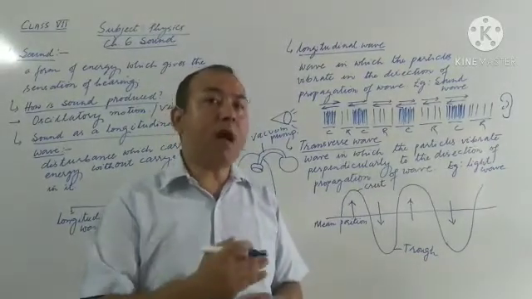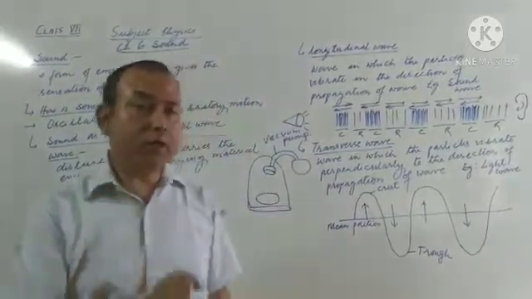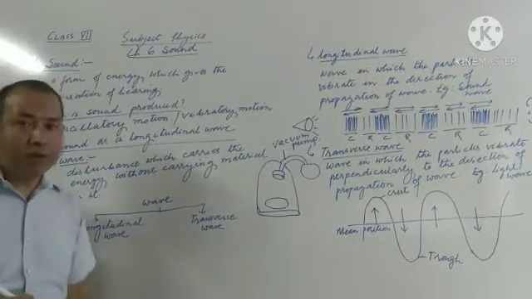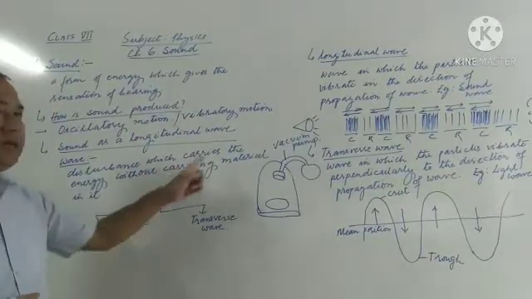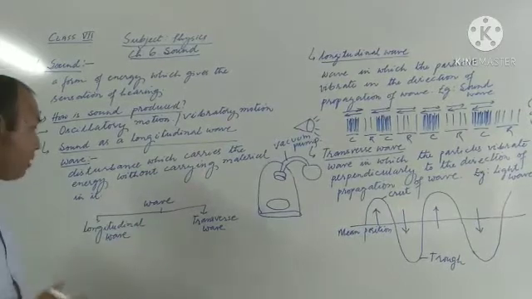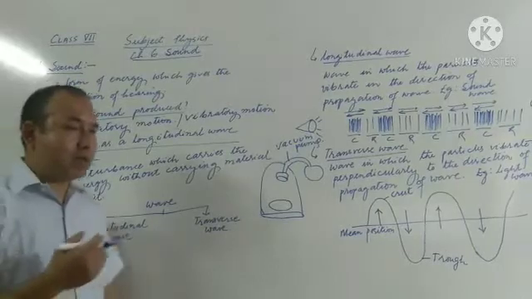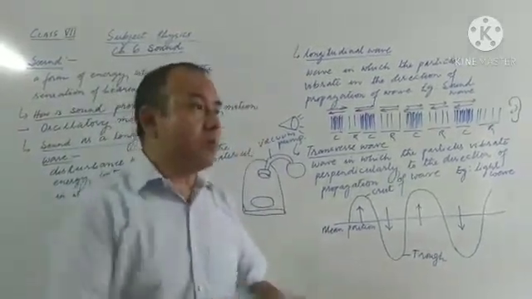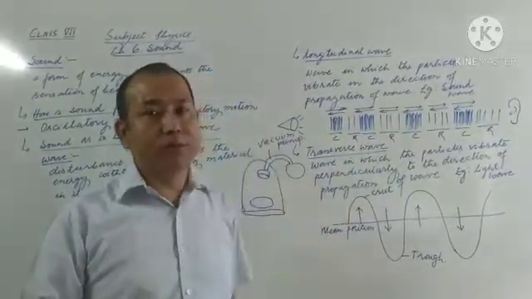Now, how does sound travel, in what form does sound travel? To understand this, first we need to understand the wave. Let us define wave. A wave is any disturbance which carries energy without actually carrying the material in it. Whenever sound travels in air, the air doesn't go from the source to the receiver of the sound.